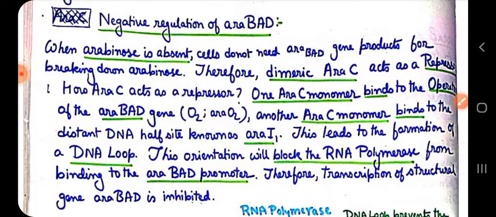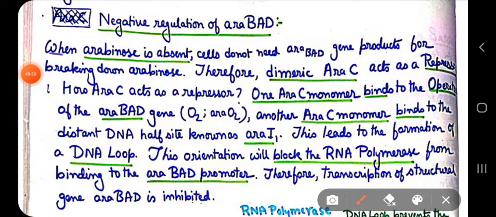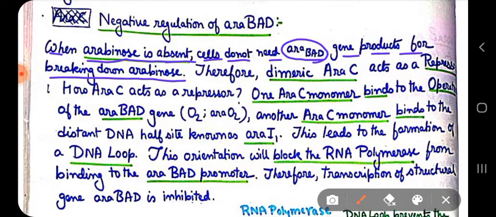So first is negative regulation. When arabinose is absent, the cell does not need ARA-BAD gene products for breaking down arabinose, because there is no arabinose. So why would we need these ARA-BAD gene products to be transcribed? Therefore, ARA-C forms a dimer.